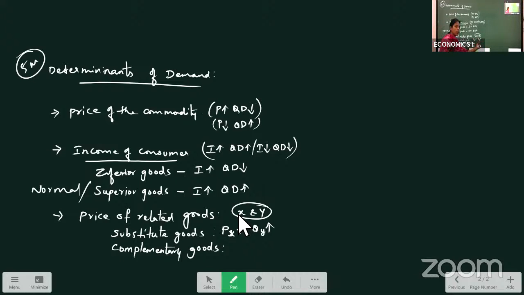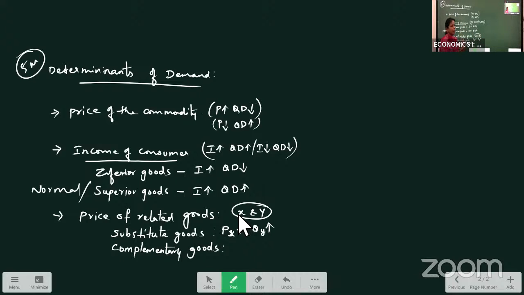So demand for Close-Up is increasing here. That relation is there for substitute goods: if price of one commodity increases, demand for another commodity also increases.